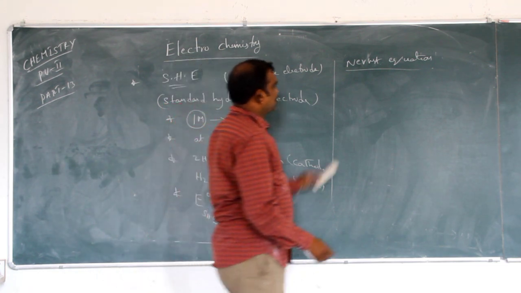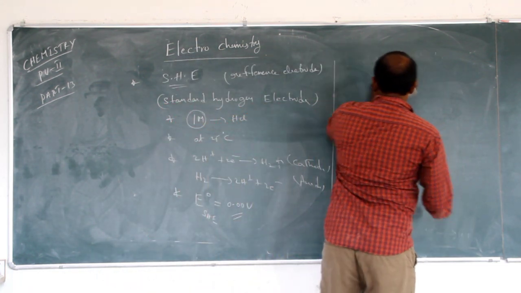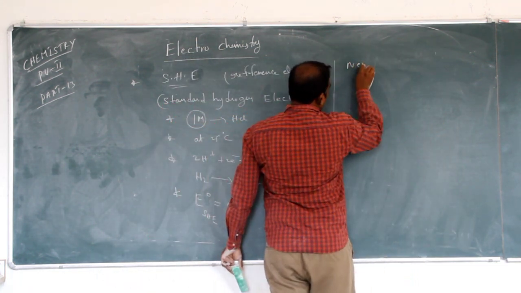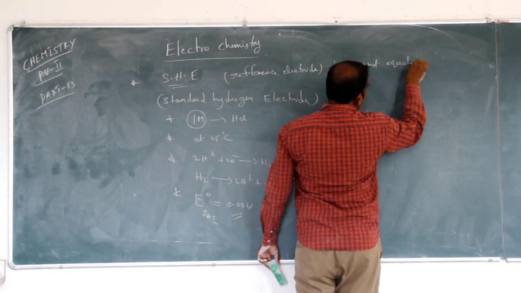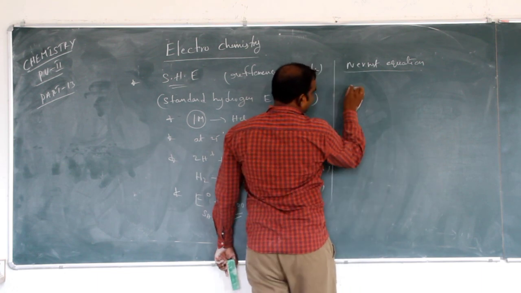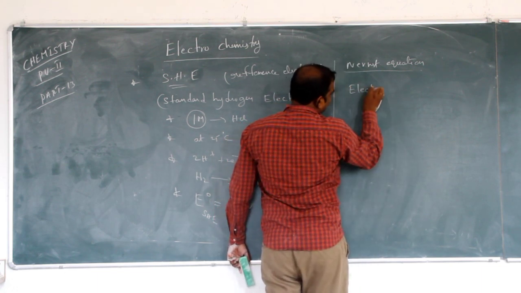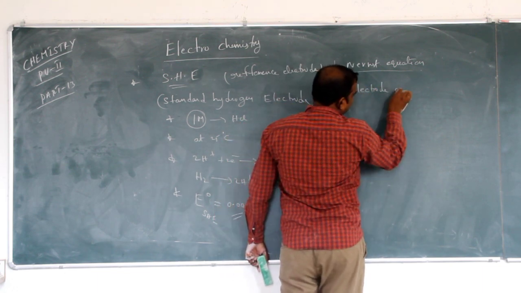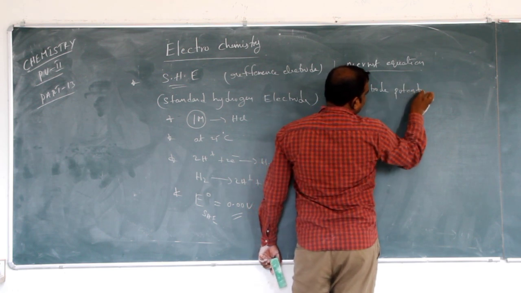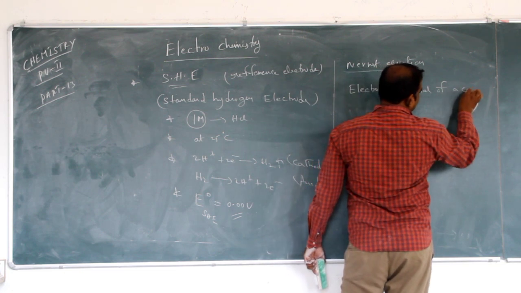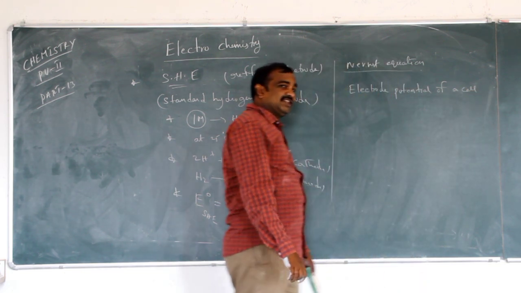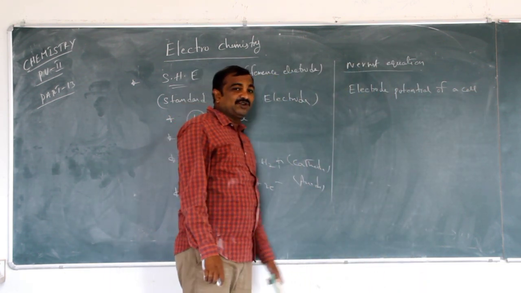The equation which is used to calculate the electrode potential of a cell by using the standard hydrogen electrode.